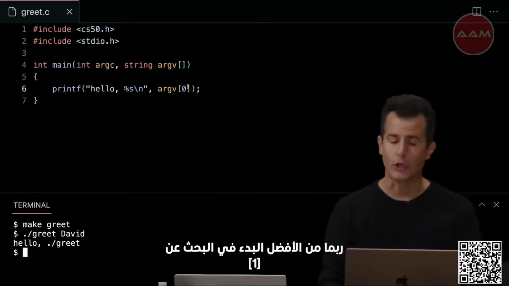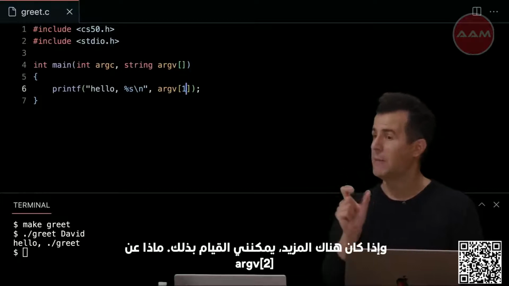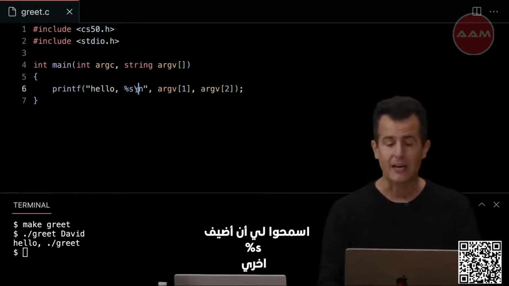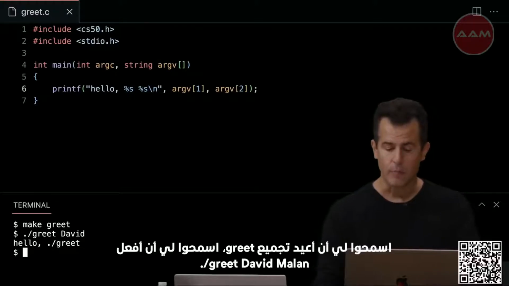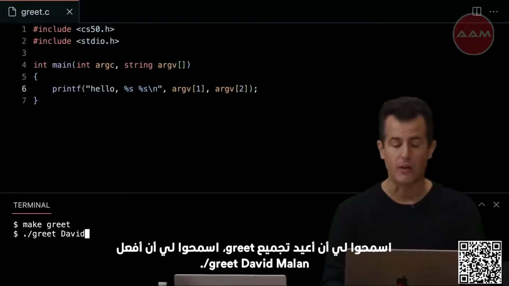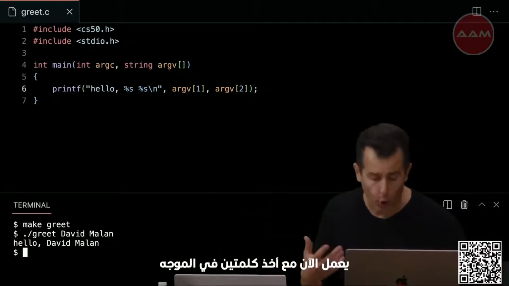Probably better to start looking at argv[1], which was the first word after the program name. And if there were more, I could do this. How about argv[2]? Let me add in a second %s. Let me recompile greet. Let me do ./greet David Malan, enter. And that too now works, taking in 2 words at the prompt.